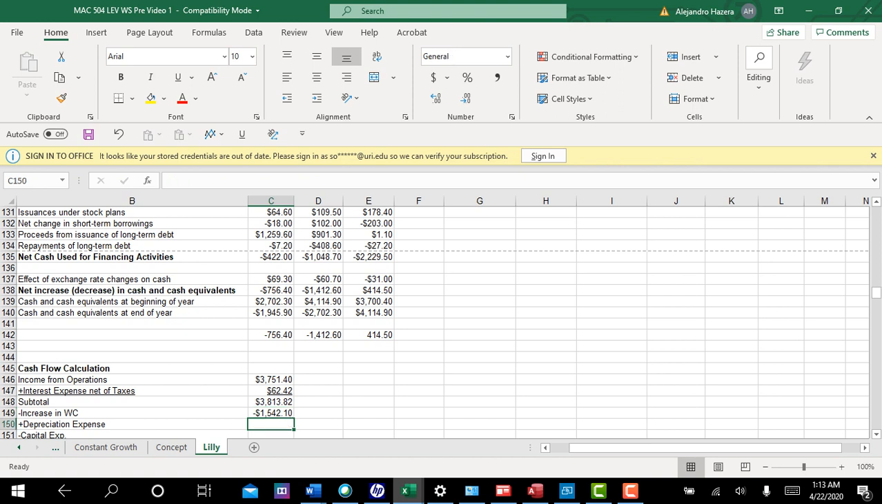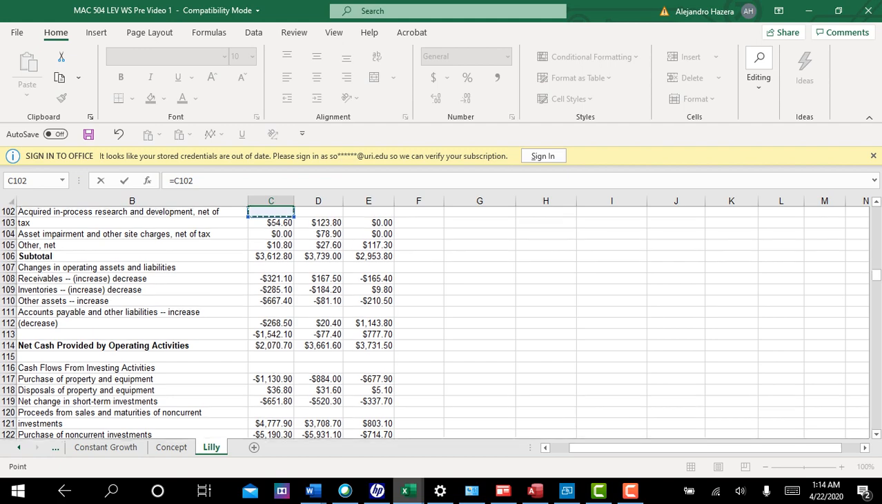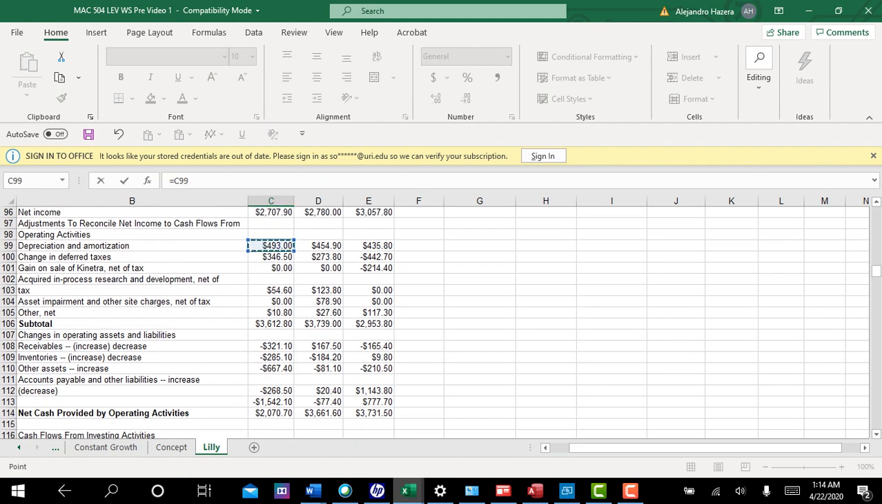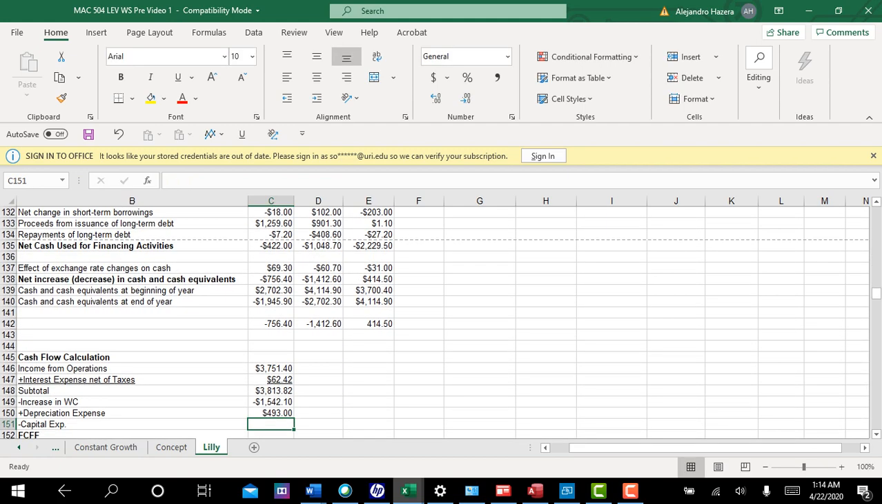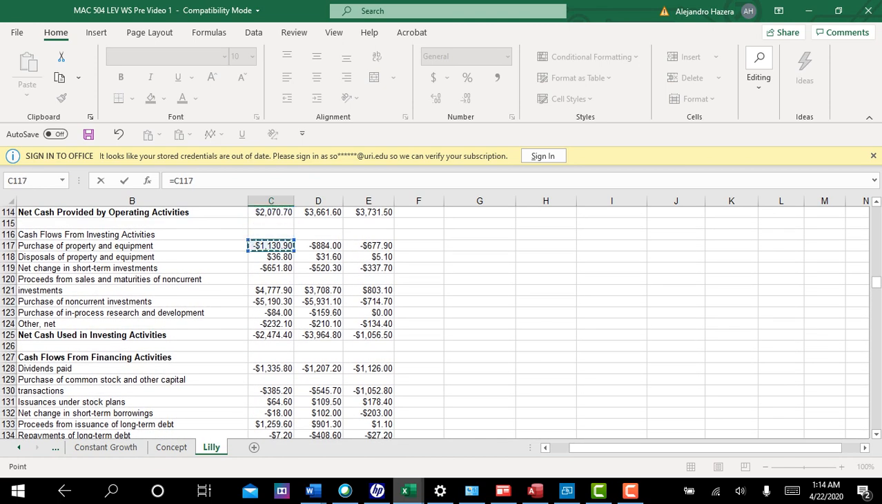Then we're going to add back the interest amortization, which should be a plus up here. The interest amortization is $493. Then the capital expenditures, hopefully they have it here as a minus. Okay, so purchases of property, plant, and equipment.